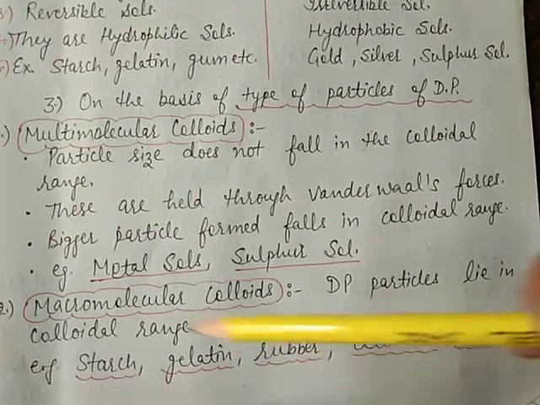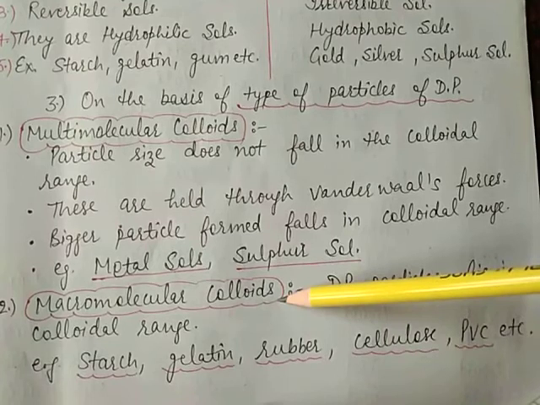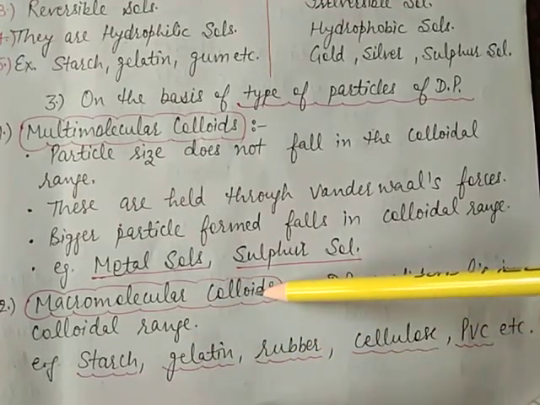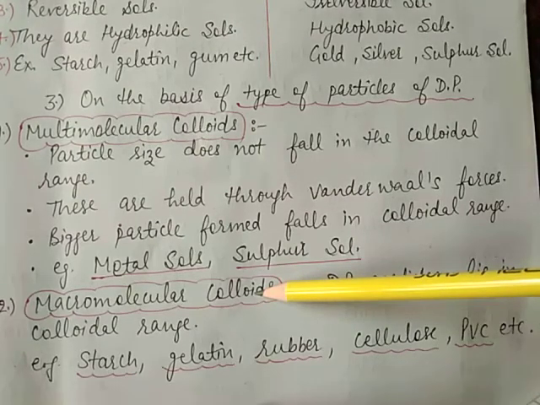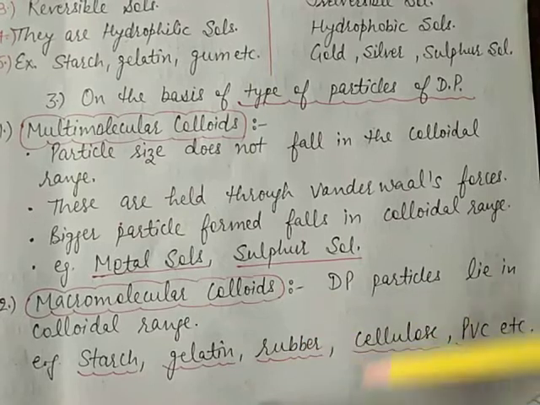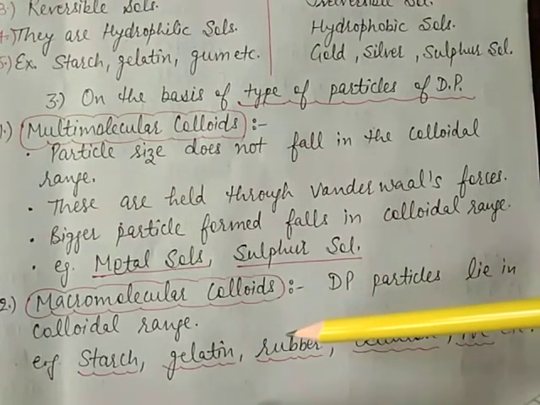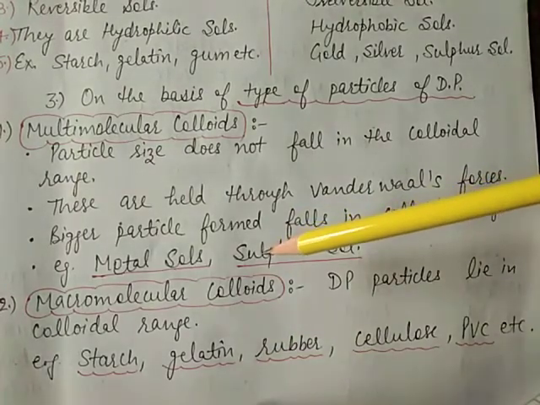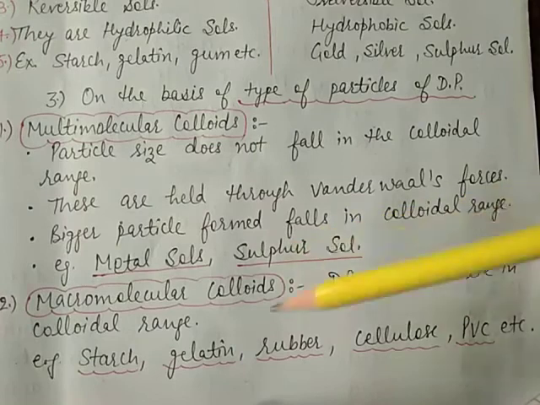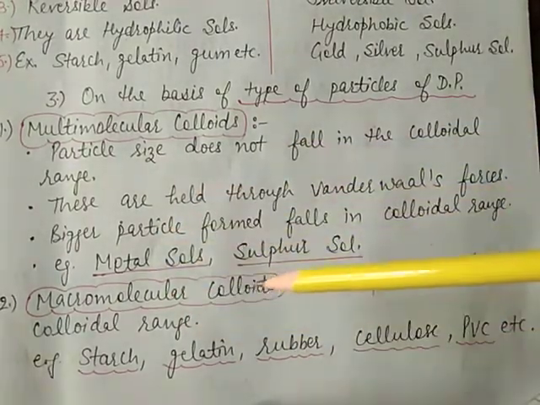So this is called macromolecular colloids. These colloids are quite stable. For example, starch, cellulose, gelatin, rubber, proteins are also macromolecules. Or you can say examples from polymers like nylon, polythene, polystyrene, synthetic rubber. All these are examples of macromolecules.